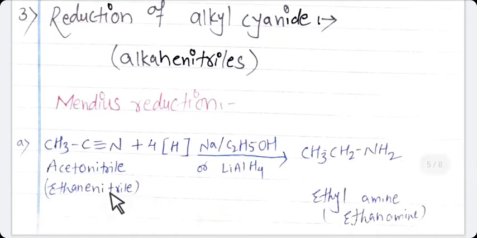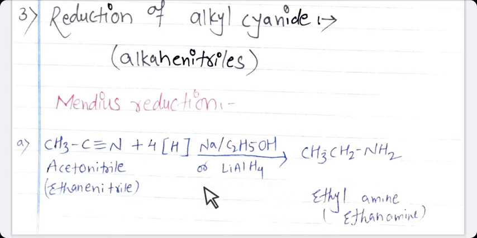We are using here acetonitrile or ethane nitrile, or you can say methyl cyanide also. 4 hydrogen atoms are used here. From 4 hydrogen atoms, 2 hydrogen atoms react with carbon atom and 2 hydrogen atoms react with nitrogen atom. So the triple bond will change into a single bond and the compound will be CH3CH2NH2, means ethylamine.